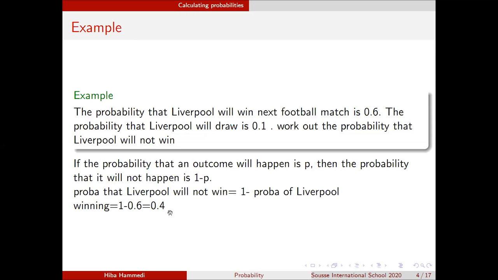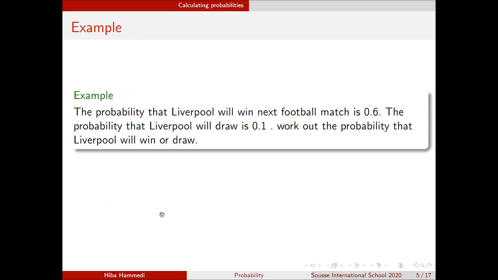Now, just doing this calculation, you will find out that this is equal to 0.4. So the probability that the team is not winning in the future is equal to 0.4. Well, not winning means losing or drawing, okay? So this is how you need to see it.